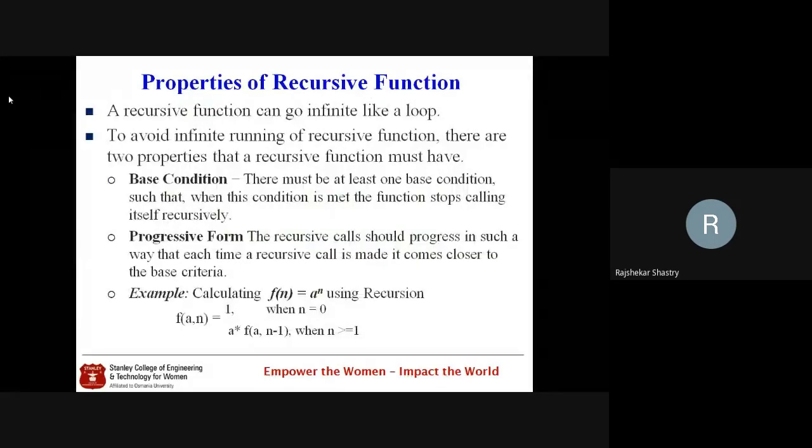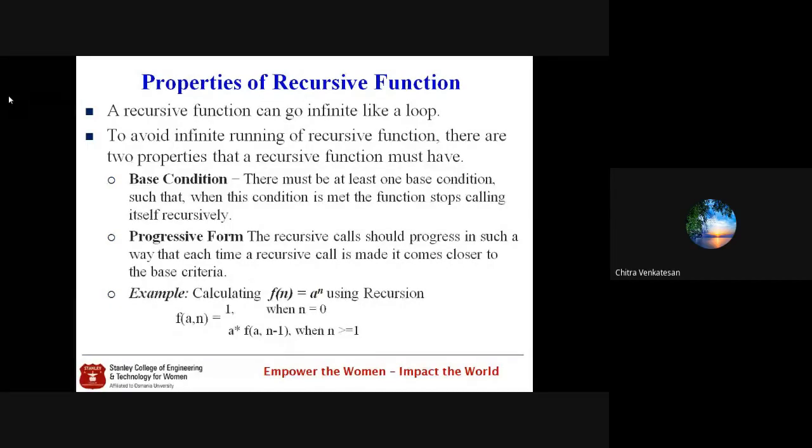So, what are the basic properties of recursion? I told you which type of programs we can convert into recursive function programs. And I told you that recursive functions are very important, which develops the logic, thinking of a particular problem recursively. But tell me, what are the properties of recursive functions? If you want to write a particular program in a recursive manner, what should you have?